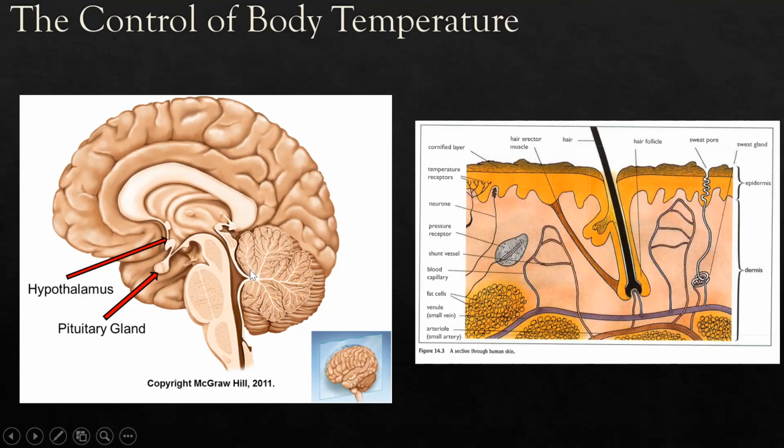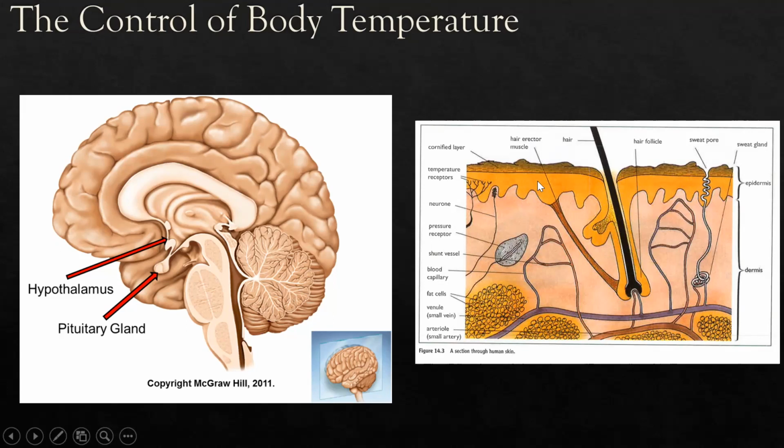Now, what kind of organ can sense the external stimuli of temperature? It is our skin. As you can see here, skin contains temperature receptors. So if our external temperature changes, the temperature receptors will detect this change, and it also affects the temperature of our blood.